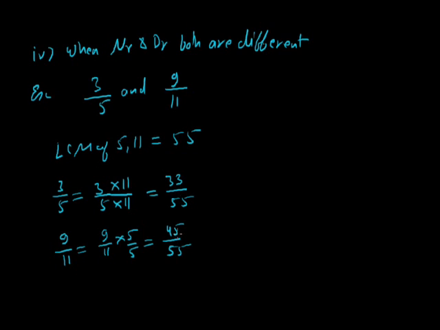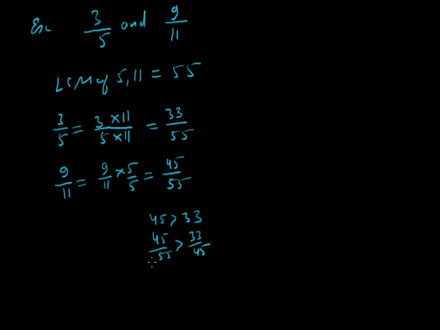So here we see that 45 is greater than 33. So we can say that 45 upon 55 is greater than 33 upon 55. 45 upon 55 is nothing but 9 by 11, which is greater than 33 by 55, and 33 by 55 is nothing but 3 by 5. So in this way we can compare two rational numbers whose numerator and denominator are different.